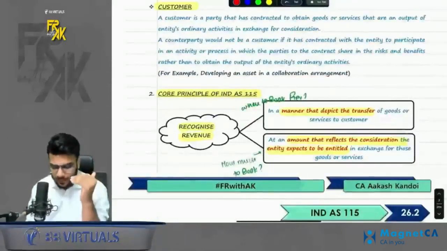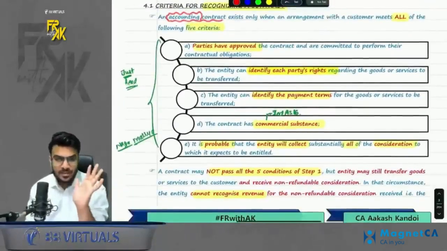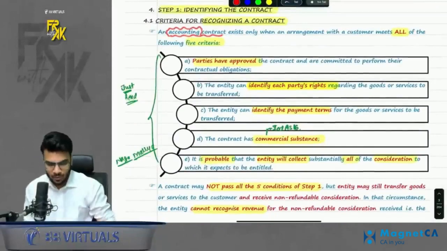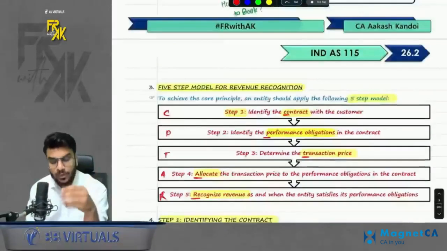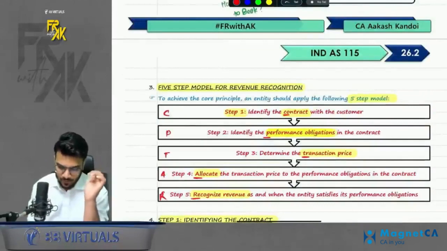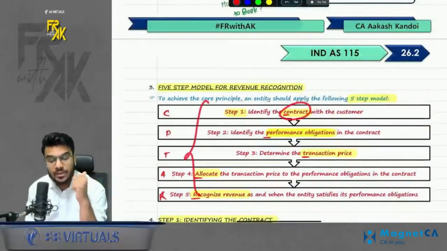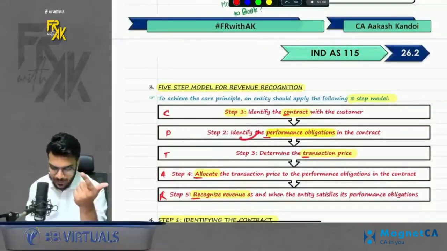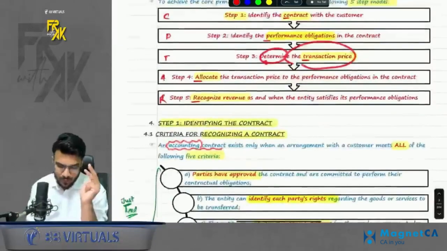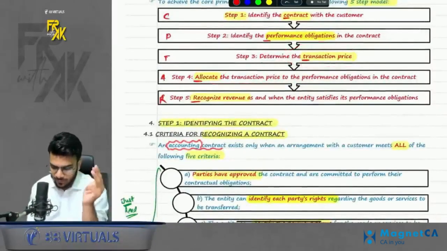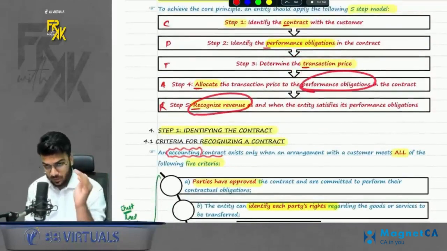Now to prove this fundamental, Ind AS 115 gives us a 5-step model. What is the meaning of the 5-step model? It says that whenever you book a revenue, you should follow these 5 steps. Step number 1, identify the contract with the customer. Second, identify the performance obligations. Third, determine the transaction price. Fourth, allocate the transaction price to the performance obligations. And fifth, recognize revenue.